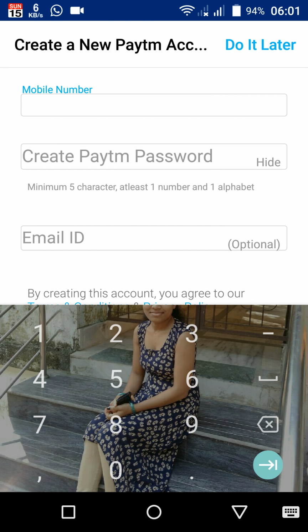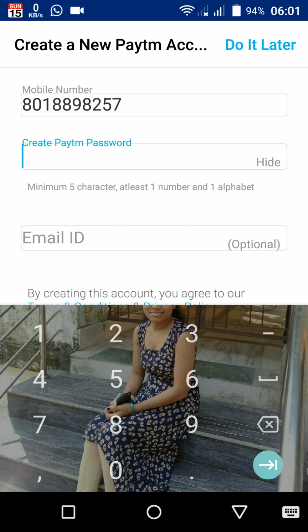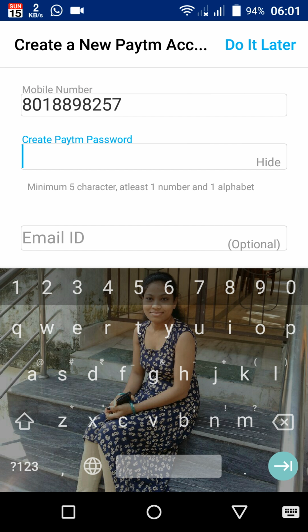Here you have to give your mobile number. Okay, mobile number I will give here. I'll create a password.